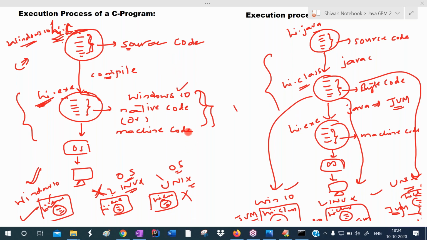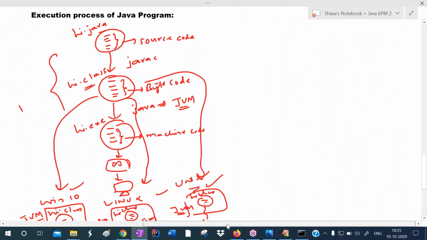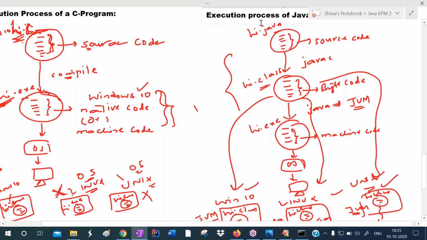That's why we call C language a platform dependent programming language, whereas Java is platform independent. We call Java a platform independent programming language. Why? After compilation of a Java program, it creates bytecode. Bytecode is an intermediate code generated by the compiler after compilation.